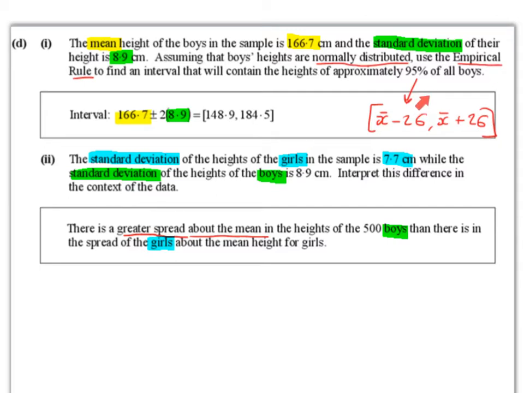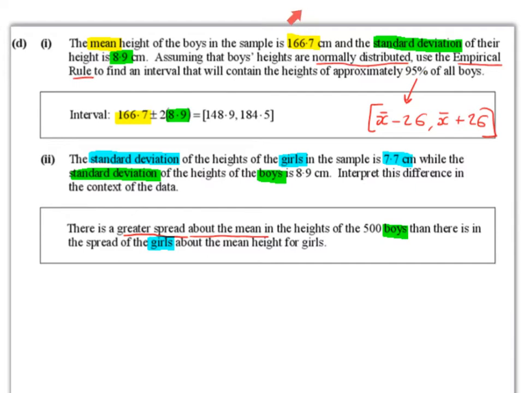This symbol here is for standard deviation, and the standard deviation we were told is 8.9 centimeters. So if we want to come up with an interval that will contain the heights of approximately 95% of all boys, we use this little formula. So it's going to be the mean minus 2 times the standard deviation, comma, the mean plus 2 times the standard deviation. And that gives us the interval.